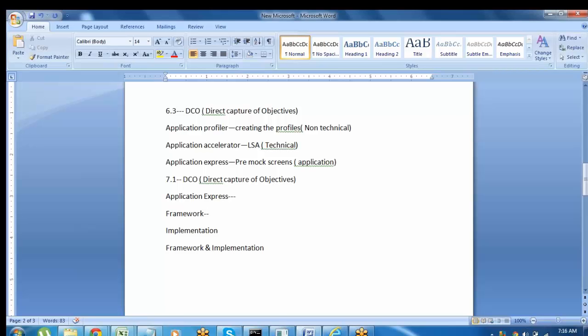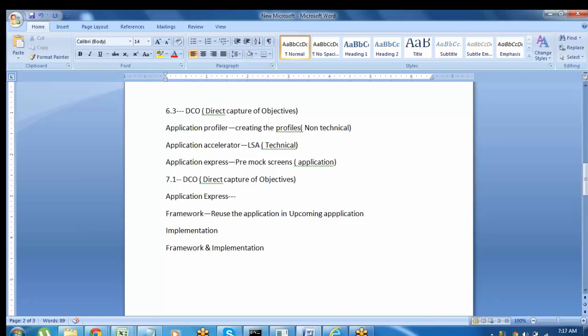Okay, for example, whatever application you are building, if you want to reuse this application in the coming sessions or in the upcoming applications, then you can choose this framework layer. So it means we are building a new framework. So whatever application you are designing, you are building one new framework.